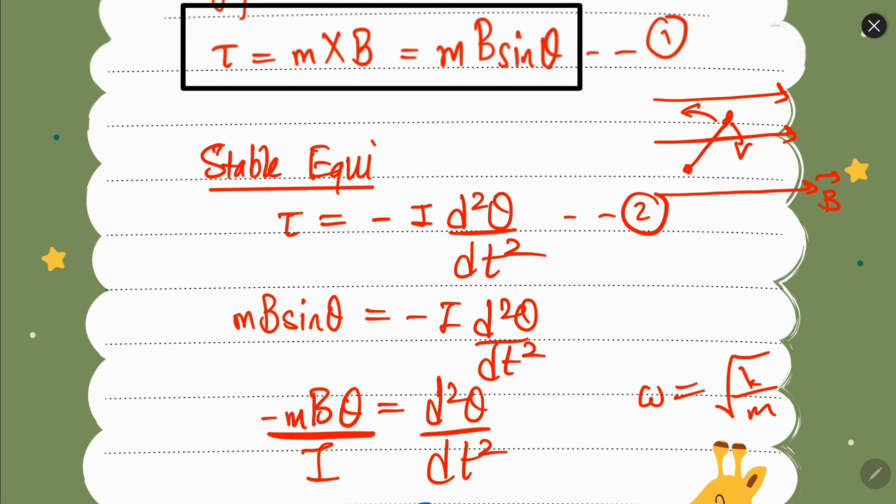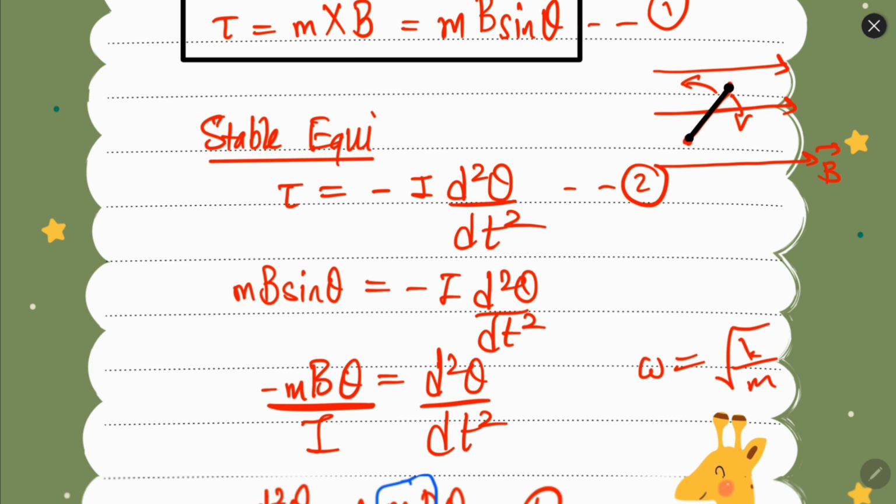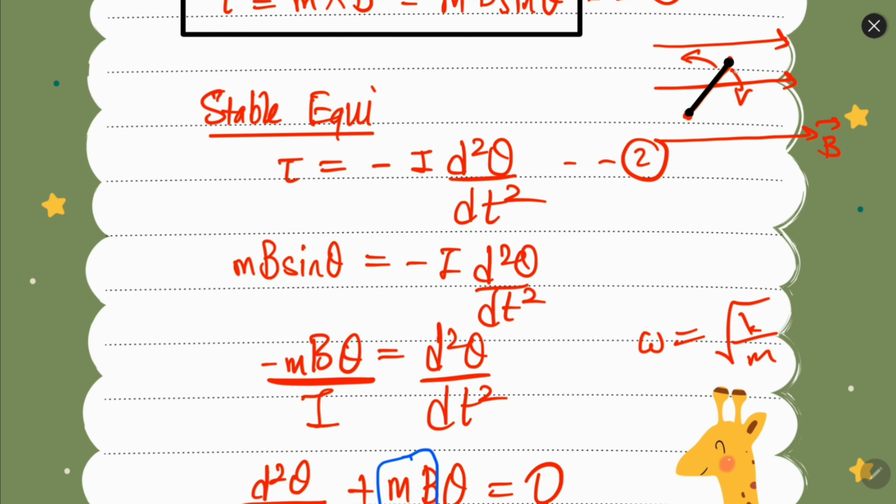Now let's say the magnetic field is in this direction, and this is our magnetic dipole like this. There can be a situation in which this dipole is moved here or moved here, depending on the orientation, depending on the type of pole, north or south.